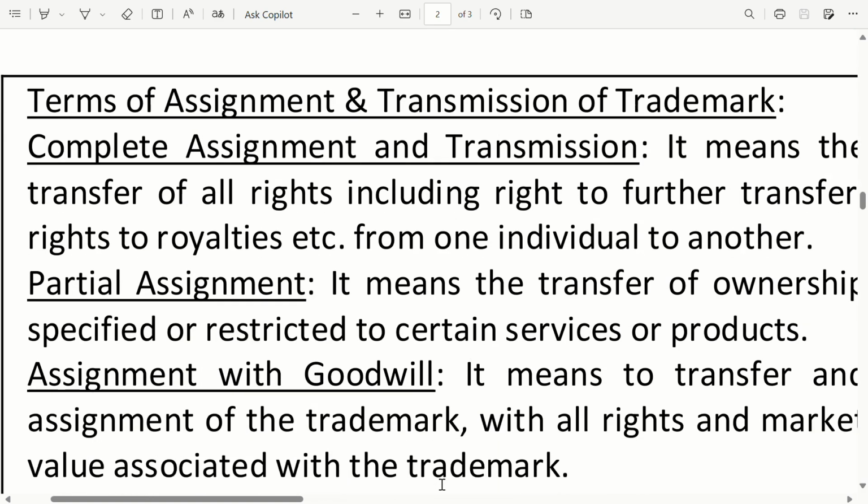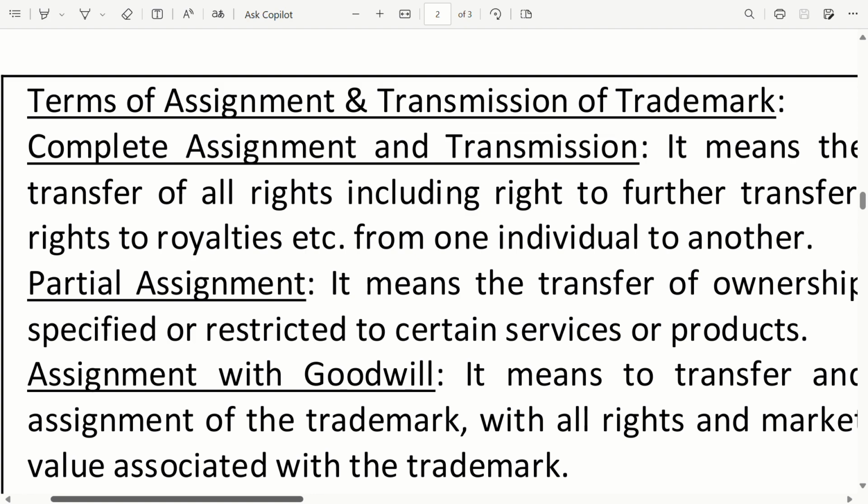Terms of assignment and transmission of a trademark. Complete assignment and transmission of a trademark means the transfer of all rights, including the right to further transfer, rights to royalties, etc., from one individual to another individual. Partial assignment means the transfer of ownership specified or restricted to certain services or products.